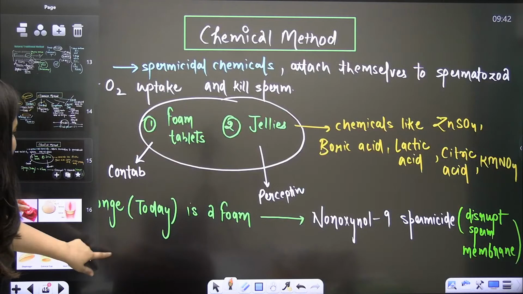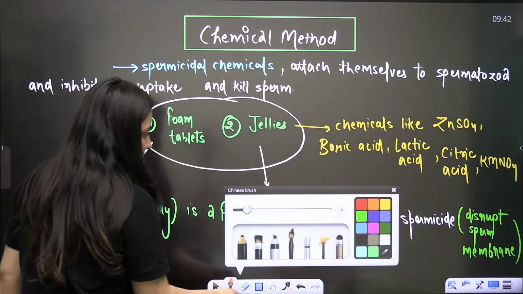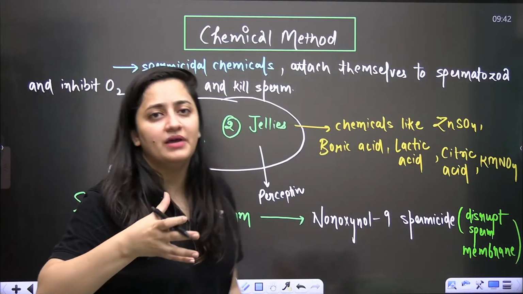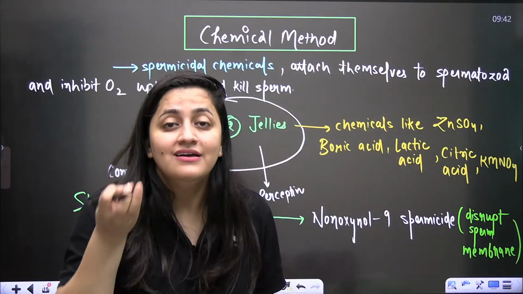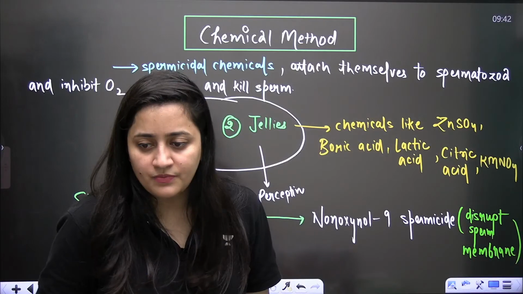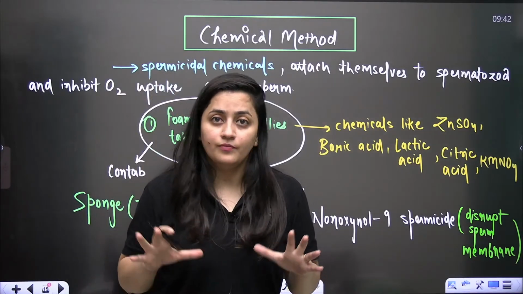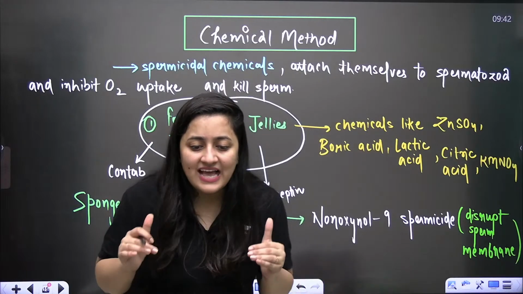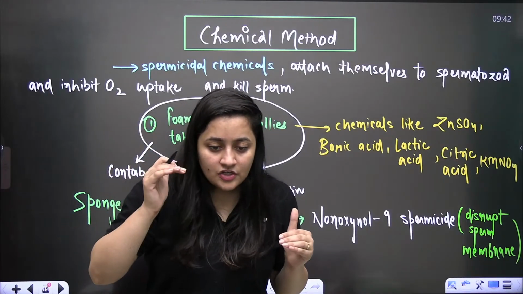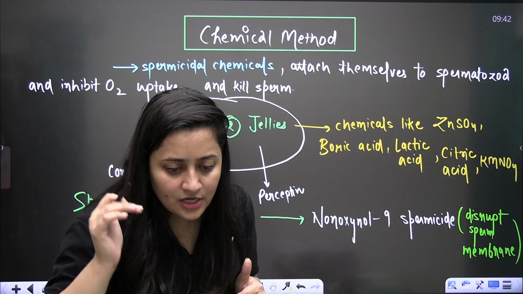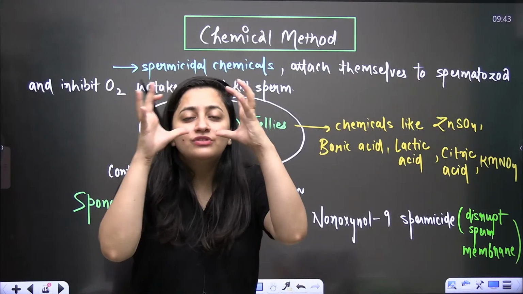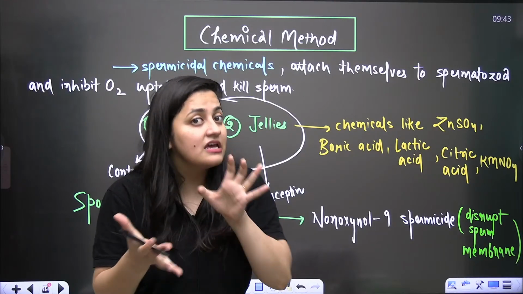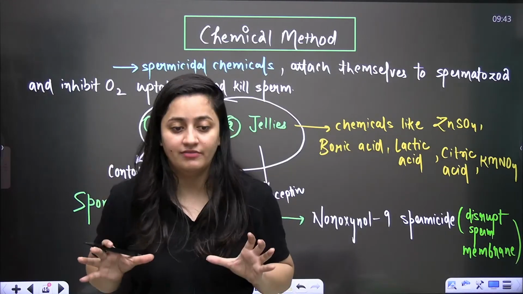Okay, so next is the chemical method. In the chemical method, the word says everything. Some chemicals are used, and obviously it is also part of the temporary methods. These chemicals can kill the sperm. They can even decrease their motility. It depends which chemical we are using.